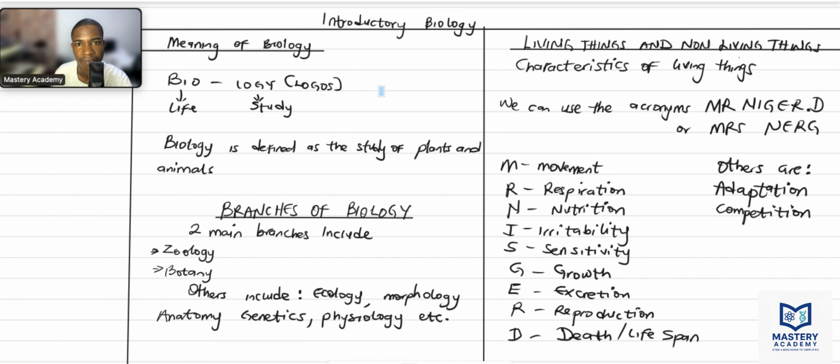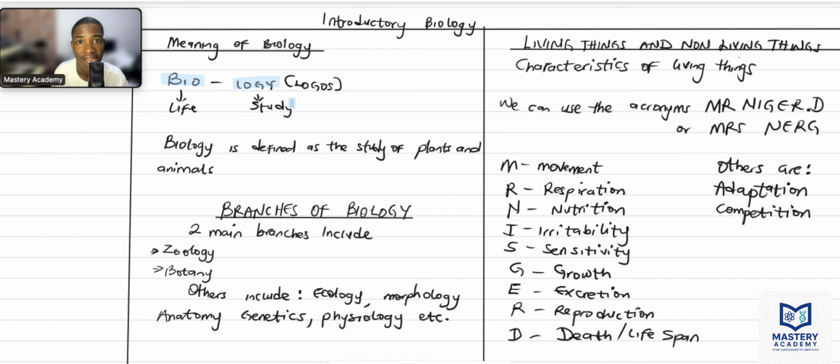What is biology? Bio and logy. Biology can be split into two: bio and logy. Now, bio means life, and logy means study. The Greek word logos means study in English. If you look at this very well, bio, logy, life, study, it simply means the study of life. Now, biology can be defined as the study of plants and animals.